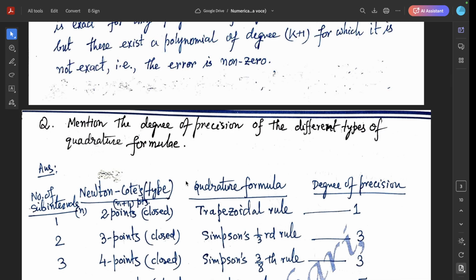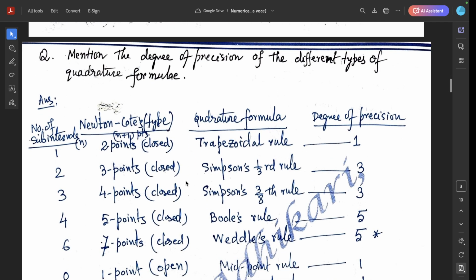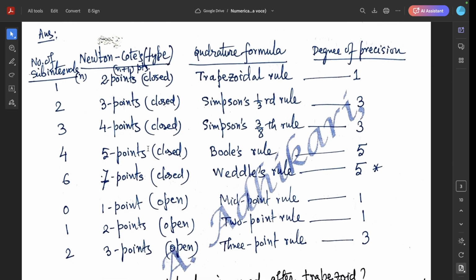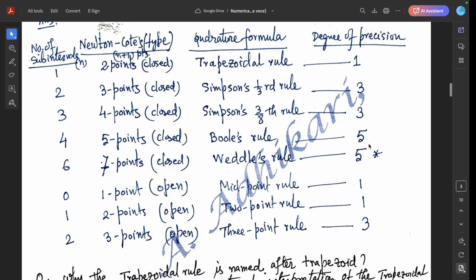Mention the degree of precision of different types of quadrature formula. Newton-Cotes formula, this is the trapezoidal rule, the 2-point closed type Newton-Cotes formula, and the degree of precision is 1. And Simpson's 1/3 rule, the 3-point Newton-Cotes closed type formula, degree of precision 3. Simpson's 3/8 rule, the 4-point Newton-Cotes formula, degree of precision 3. Boole's rule, the 5-point Newton-Cotes quadrature formula closed type, degree of precision 5.